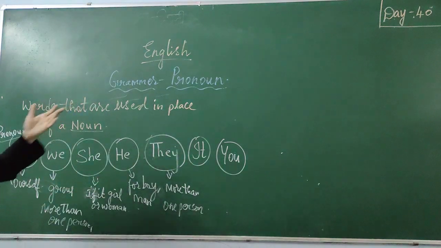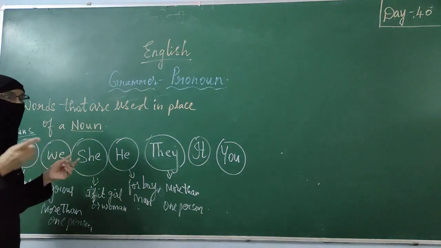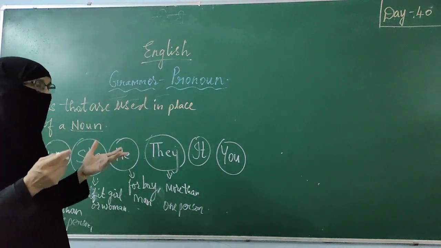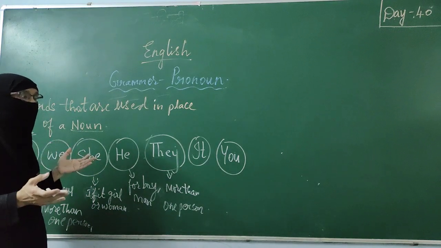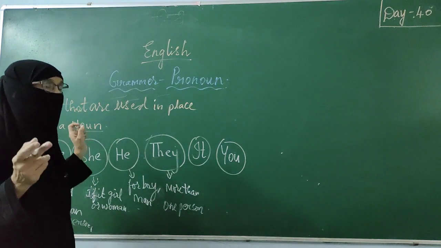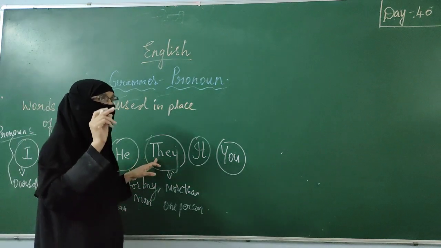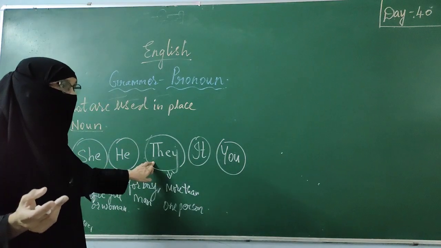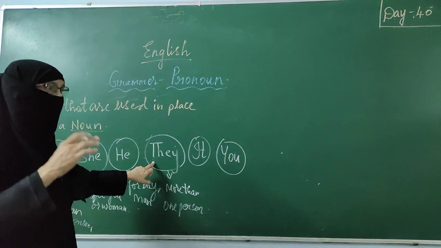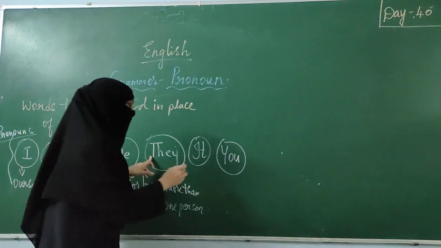Suppose you have invited your friends to your home. They have come and they are knocking at the door. So what will you tell Mama? Mama, my friends came, they are waiting. They are waiting near the door. You use the word they. You will not say my friends came, my friends are waiting at the door. You will say my friends came, they are waiting at the door. We will not repeat friends again. In this way, use the word they.